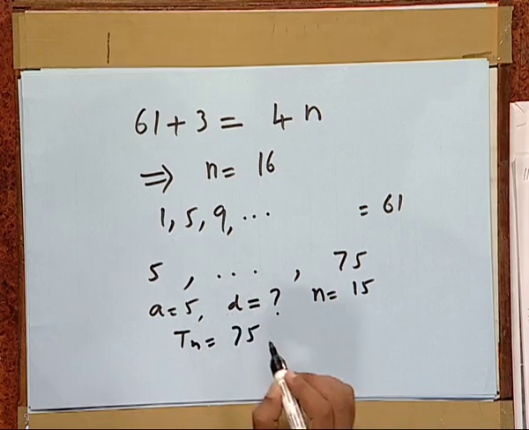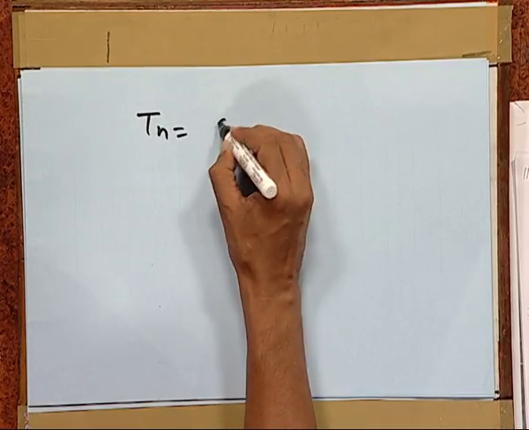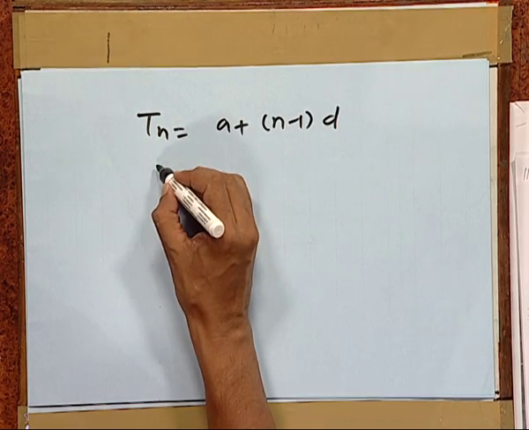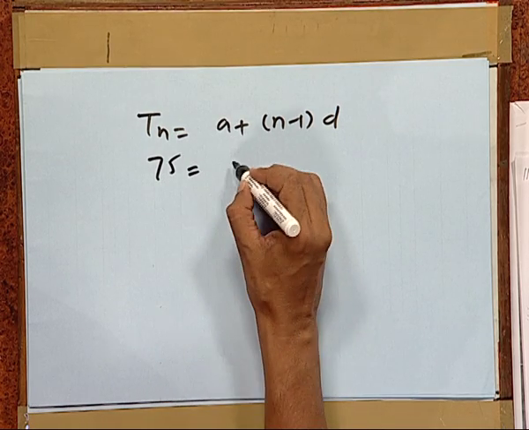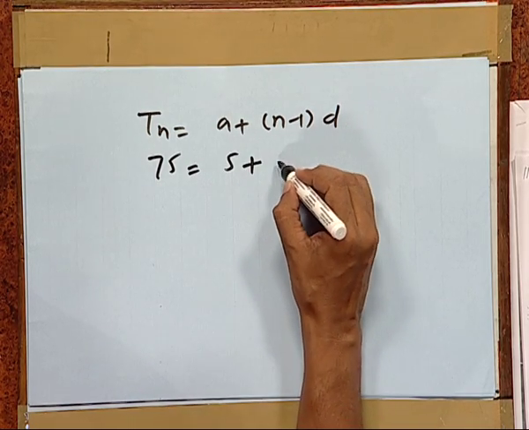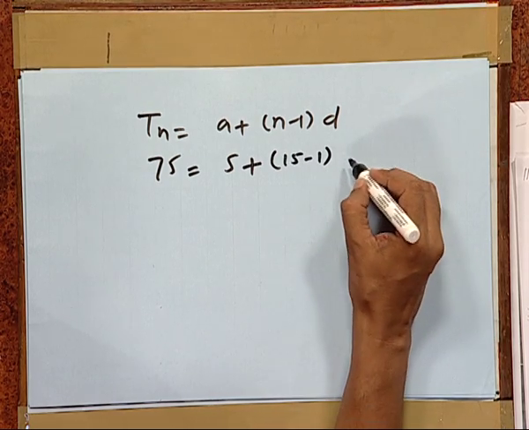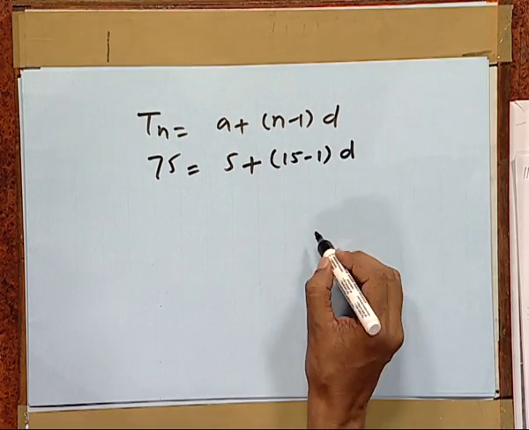We can solve this as Tn is a plus (n minus 1) d. So, Tn is 75, a is 5, n is 15, d is unknown.